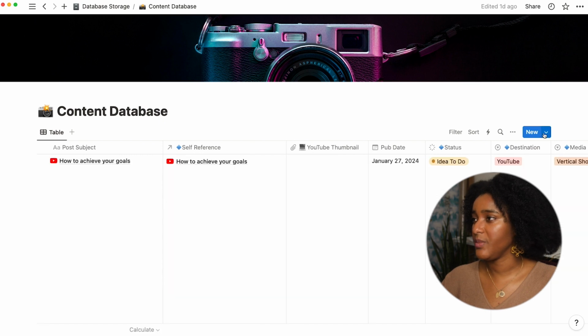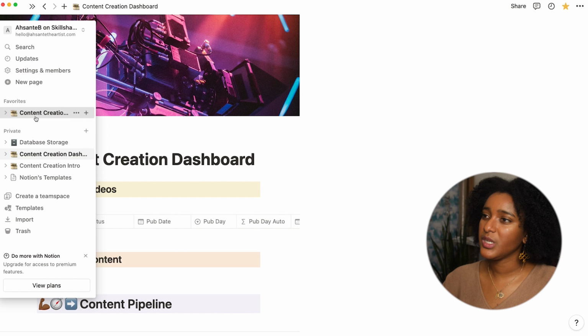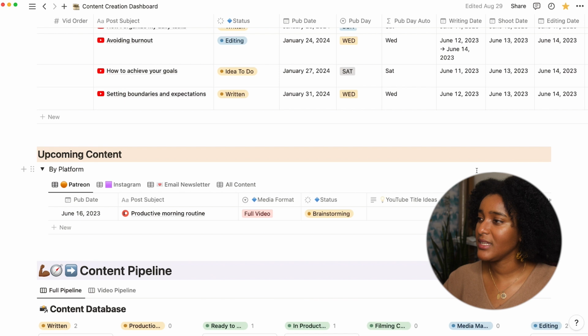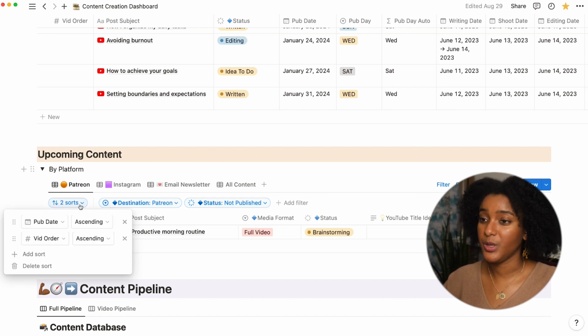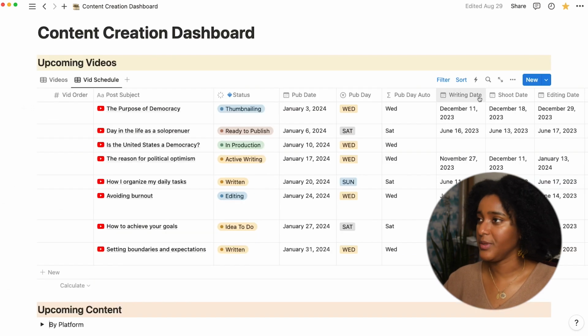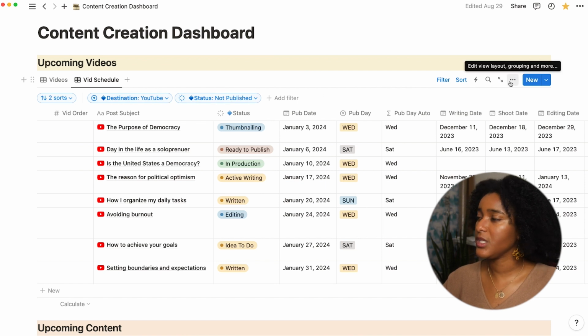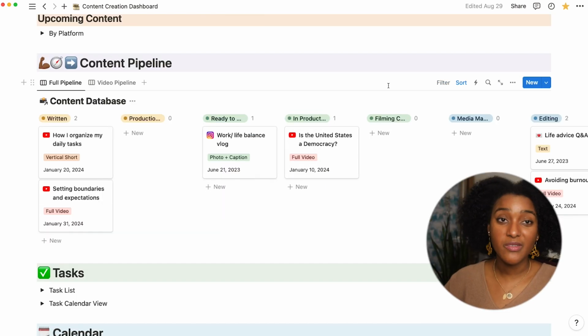So if I go to this database, you can see that I have the other icons, and you could set up an Instagram template with Instagram information in the body of the page. Jumping back to our dashboard, below upcoming videos is upcoming content, filtered in a similar way, but just by the different destinations. And I have this sorted by the publish date or the video order if I wanted to order it. And this is a similar filtering system. So destination, not published. And I usually just have a limit on the load, so this will only show the top 10 pages. Below this we have a board view.